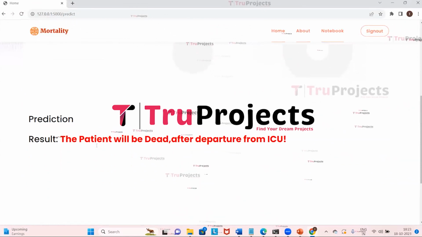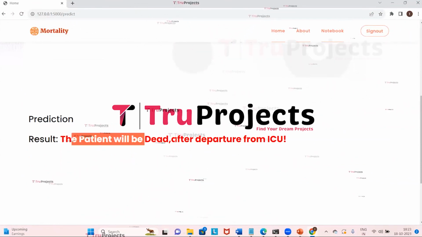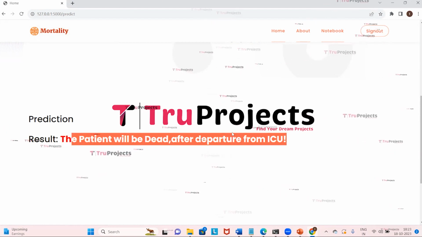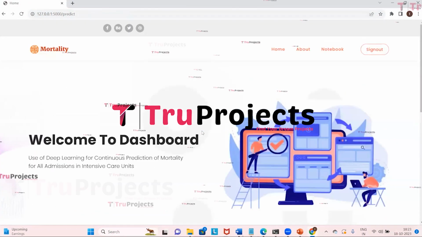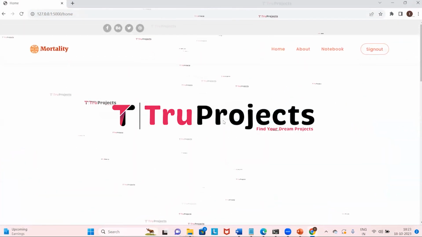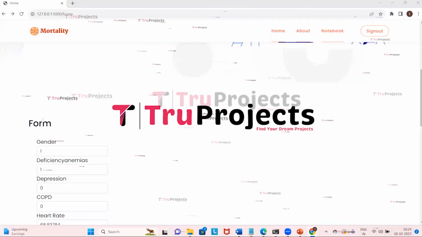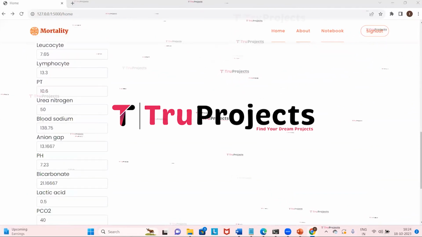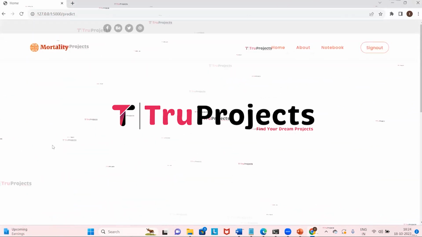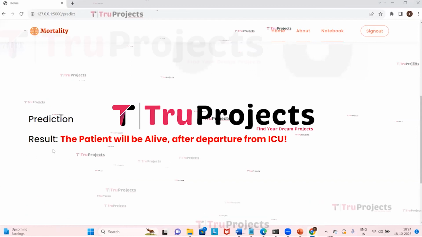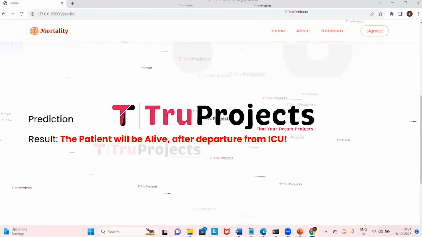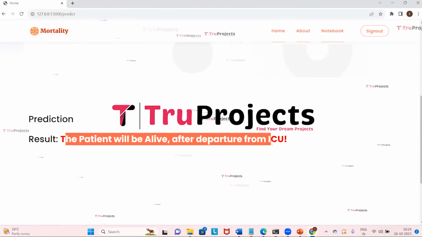Based on the given parameters, it is predicted that the patient will be dead after departure from ICU. Now we will enter other patient parameters. So here we have entered other patient's parameters and now we need to click on predict. Based on the given parameters, it is predicted that the patient will be alive after departure from the ICU.